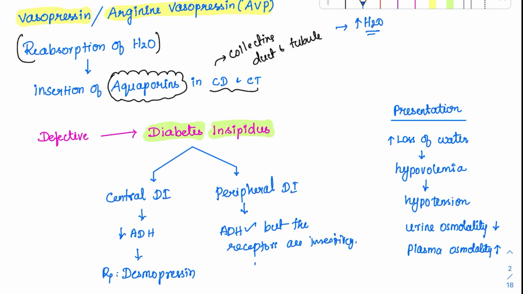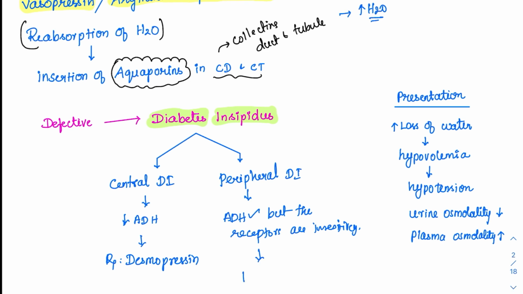There is no use. The drug used here is thiazide. It is very astonishing that thiazide is a diuretic, but if it is given constantly, what it does is it helps in reabsorption of water. So thiazide diuretics have been given for these patients to treat peripheral diabetes insipidus. So what is the presentation?